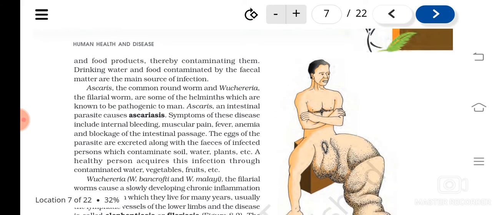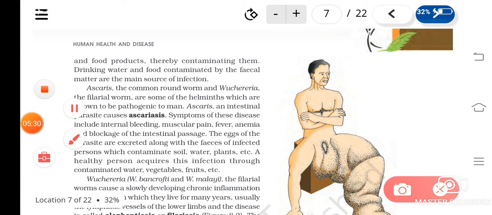Then next is Ascaris, the common roundworm. The causative organisms are the roundworm, and Wuchereria, the filarial worms. They are parasitic to the human being. Ascaris causes ascariasis.